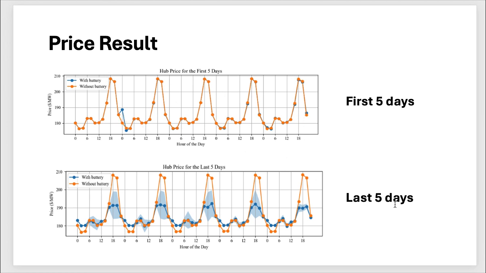But in the last 5 days, through arbitrage and the smart decisions from our mean field game algorithm, the battery group, the learning group, successfully smooths out the price curve and makes the price a lot less extreme. What's more important is that for each day, the pattern is very similar. That means the equilibrium is empirically achieved.